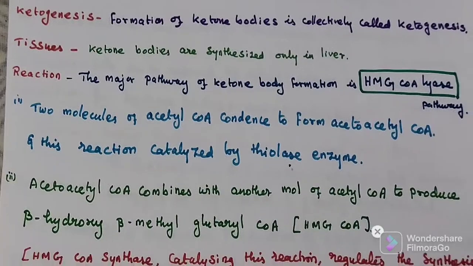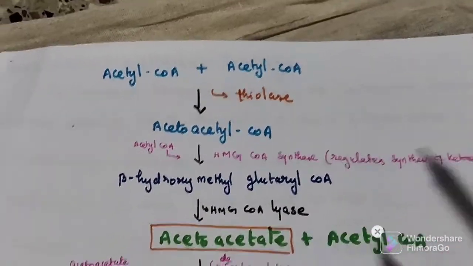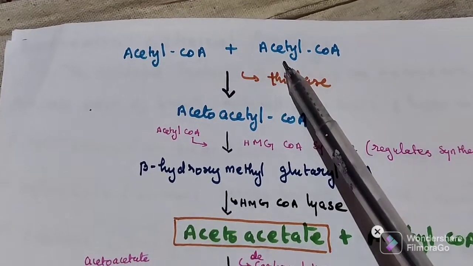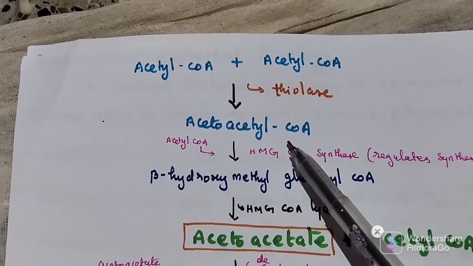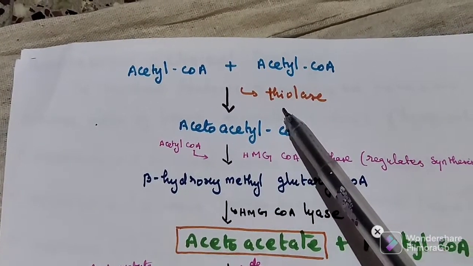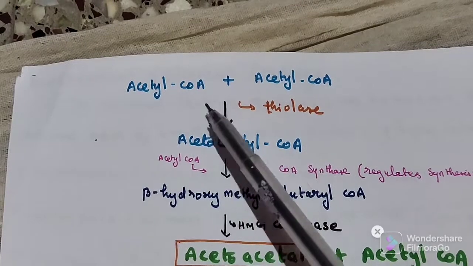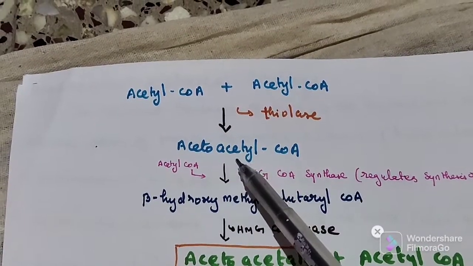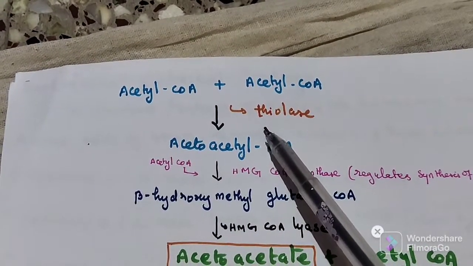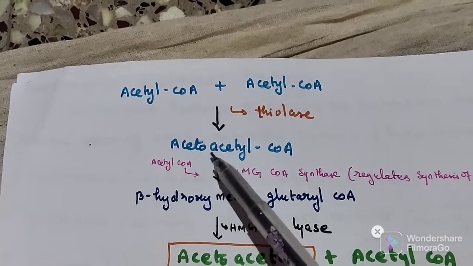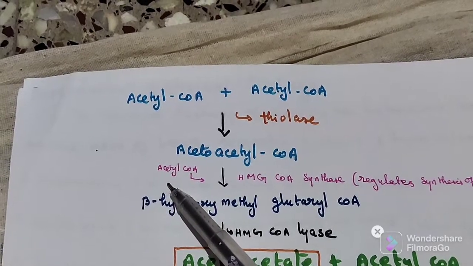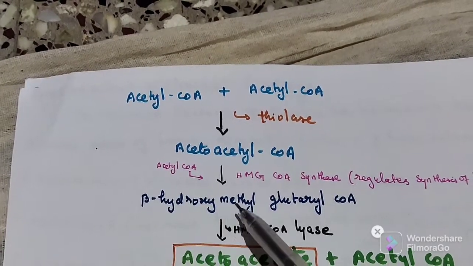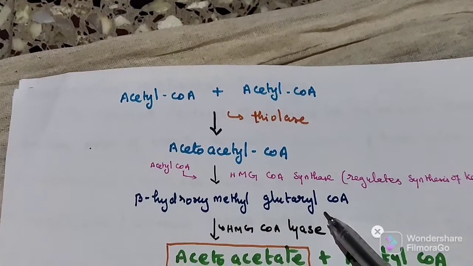Now, the synthesis proper. Two molecules of acetyl-CoA condense to form acetoacetyl-CoA. This reaction is catalyzed by the enzyme thiolase. This acetoacetyl-CoA combines with another molecule of acetyl-CoA to produce beta-hydroxy-beta-methylglutaryl-CoA.